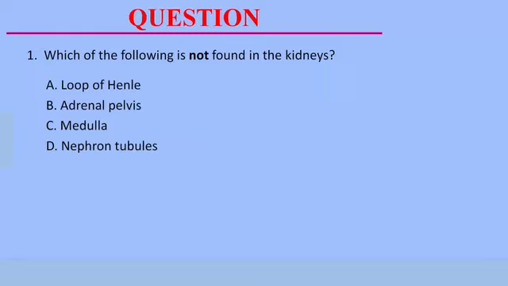Quickly, I'd like to find out if you learned something from this lesson. And I'll do this by taking this question. Which of the following is not found in the kidneys? A. Loop of Henle. B. Adrenal pelvis. C. Medulla. And D. Nephron tubules. If your answer was option B, you are correct. Adrenal pelvis is not found in the kidneys. Rather, we have the renal pelvis.